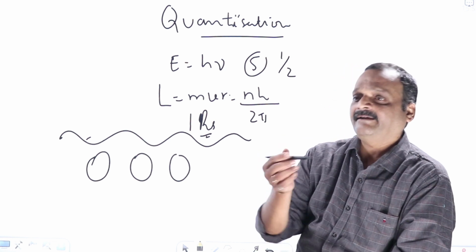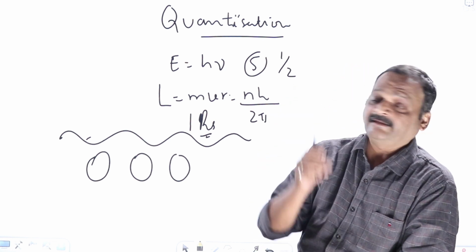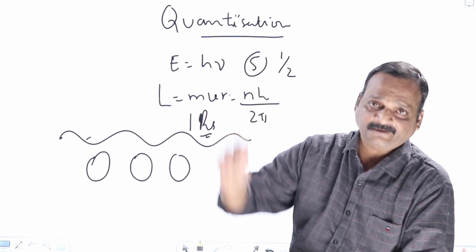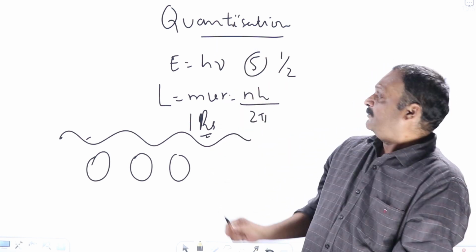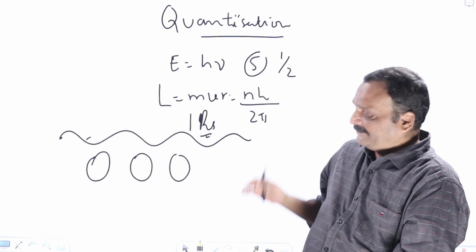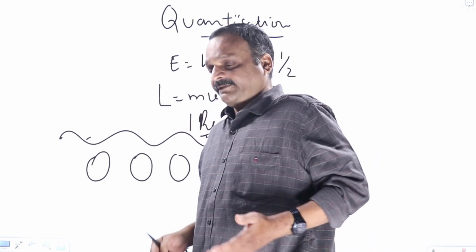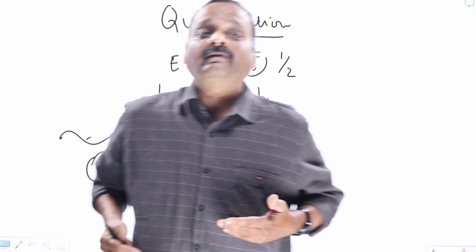You cannot buy half a pen or 1.5 pens. Either you buy 1 pen or 2 pens or no pen, that's all. Most of the things are quantized only. Similarly, in physics also we come across energy being said to be quantized.